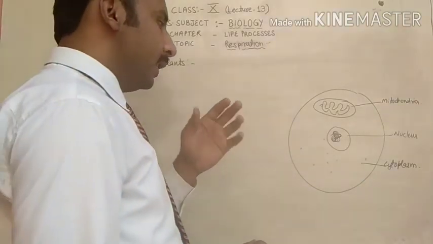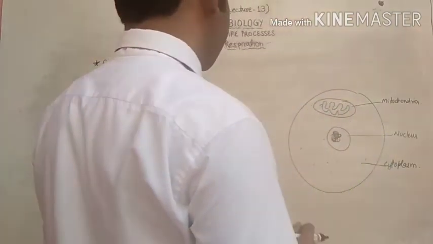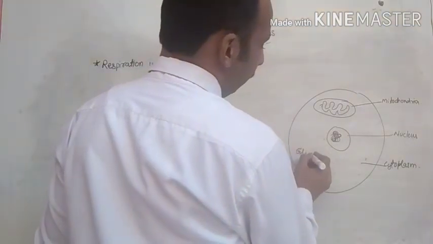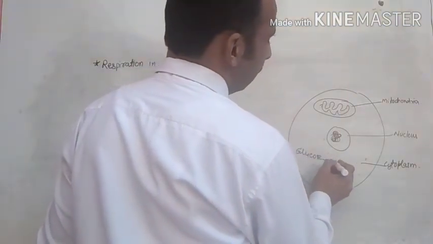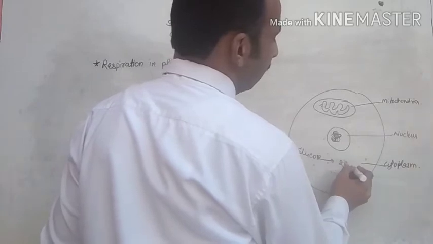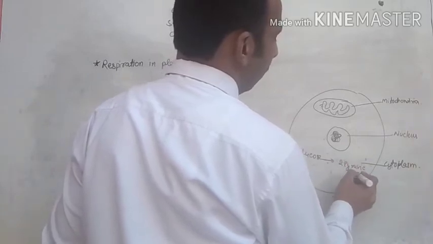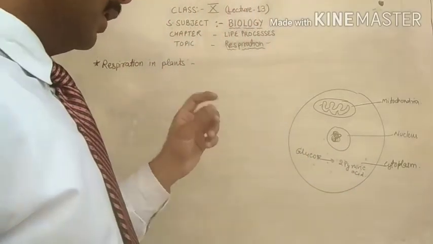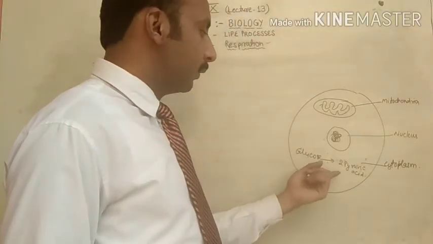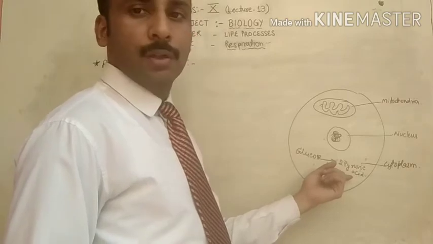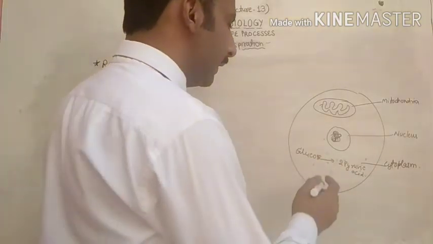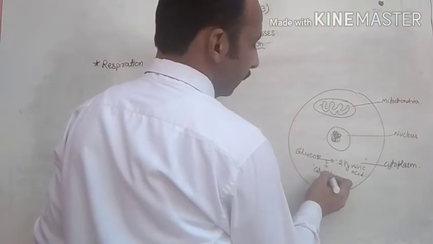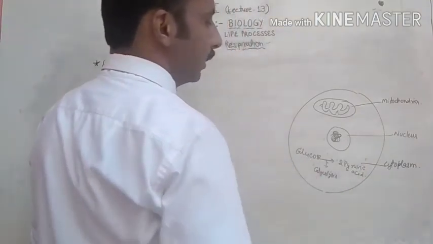So what happens actually here: the glucose converts into two molecules of pyruvic acid, and this process is called glycolysis.